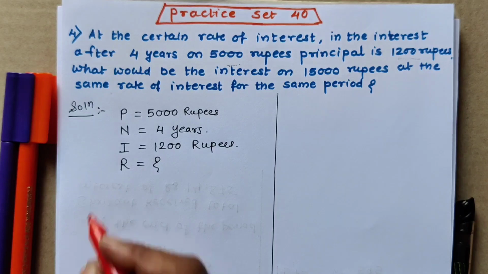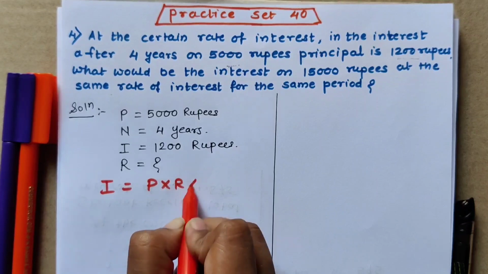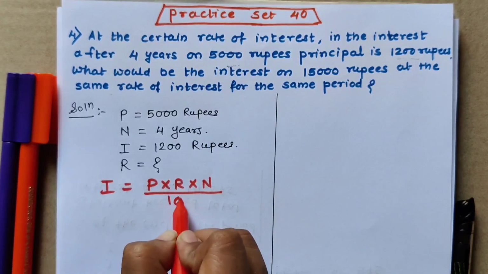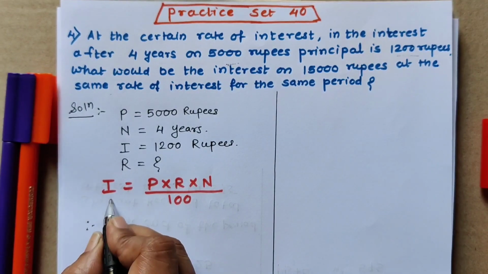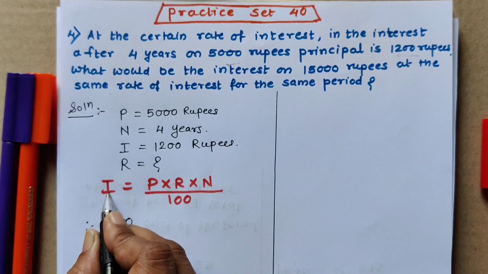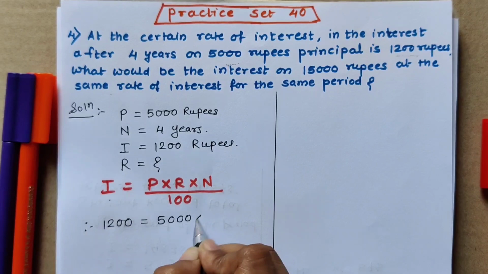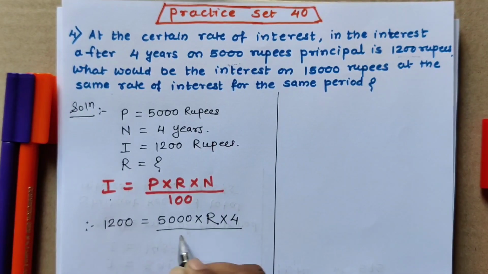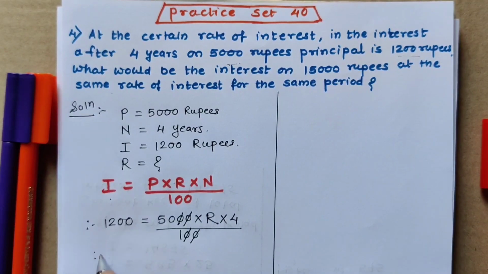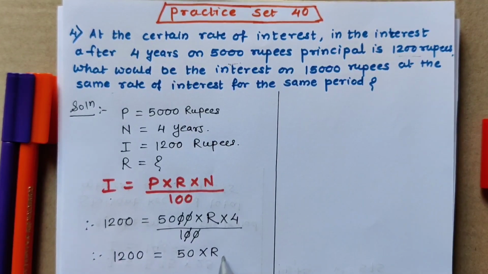So again, for finding out the rate we will be applying the same formula. Interest is equal to P into R into N upon 100. Same formula we will be using, and while writing the values, write the values carefully. Now the I value is given, 1,200, that we write in place of I. The P value is given, 5,000 rupees. R is not given, so R as it is we write. N is the number of years, 4 upon 100. I am going to cancel these zeros with these zeros. So what are we getting? 1,200 is equal to 50 into R into 4.